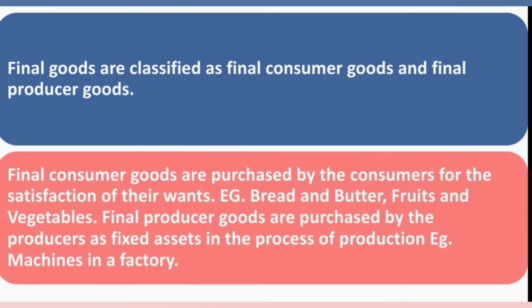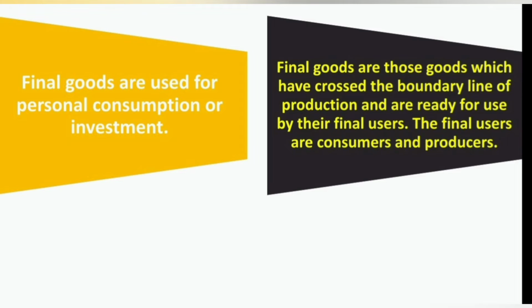So, what do we mean when we say that final goods have crossed the boundary line of production? We mean that these goods are out of the process of production or the process of value addition. They can be used directly by the consumers.